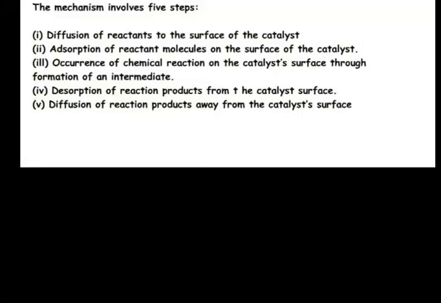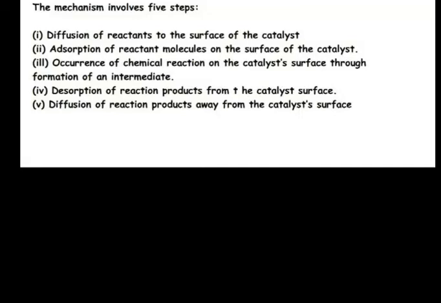Now the next topic is the adsorption theory of heterogeneous catalysis. This theory involves 5 steps. First step is diffusion of reactants to the surface of the catalyst. Number 2, adsorption of reactant molecules on the surface of the catalyst. Number 3, occurrence of chemical reaction between them to form an intermediate. Then the fourth one is desorption, the reverse process of adsorption, to give the catalyst back. Then diffusion of reaction products away from the catalyst surface.